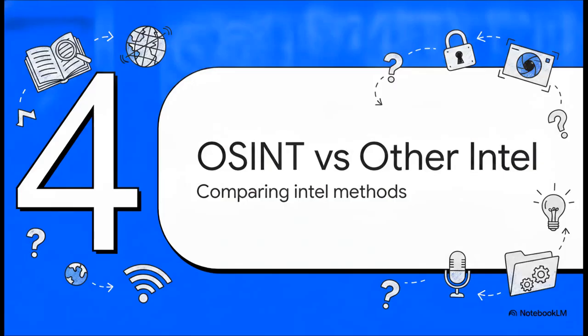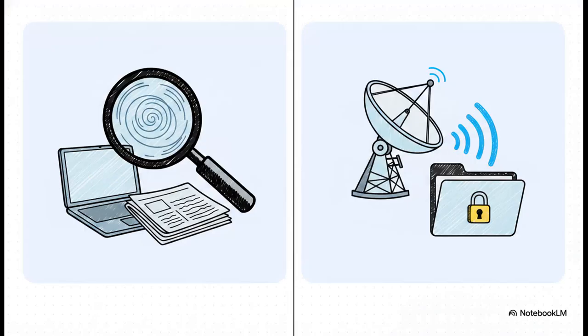All right, Section 4, OSINT versus other intelligence. Let's compare some of these methods. When we compare intelligence methods, OSINT relies purely on open, legal data. It's information hiding in plain sight.